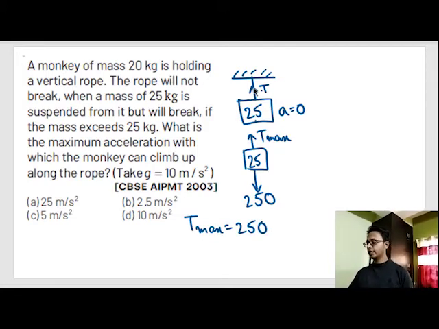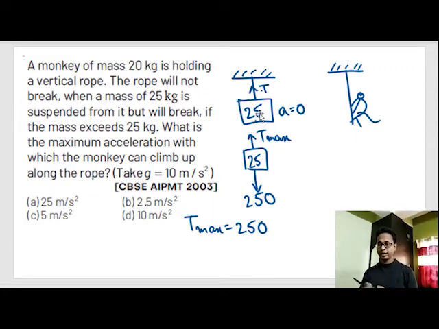Okay. Now our monkey comes in the question. Using this same rope, now I unloaded this block and put a monkey out here. This is the same rope. Now the monkey is pulling the rope, and in turn the rope is pulling the monkey with an upward force, and the monkey is moving up with some acceleration.